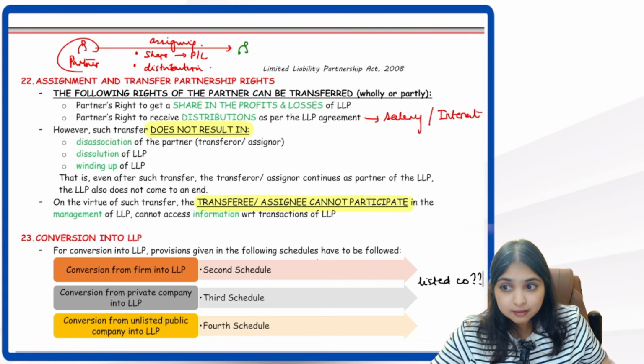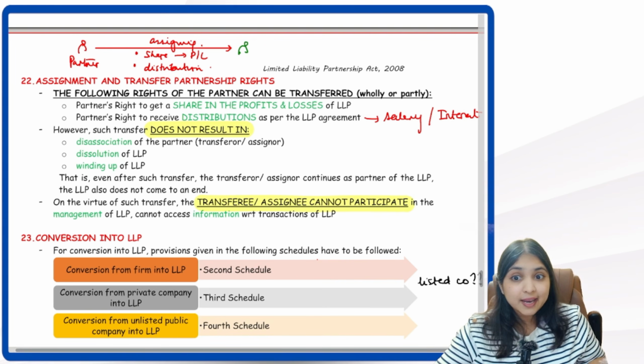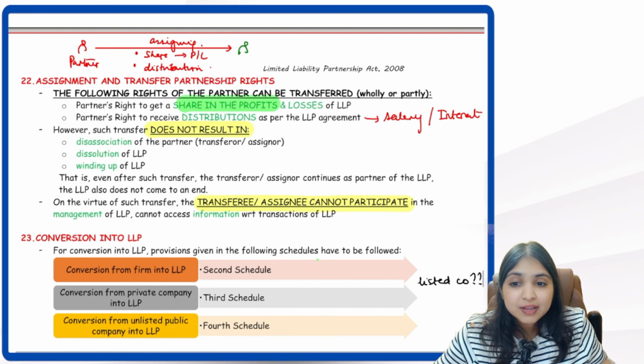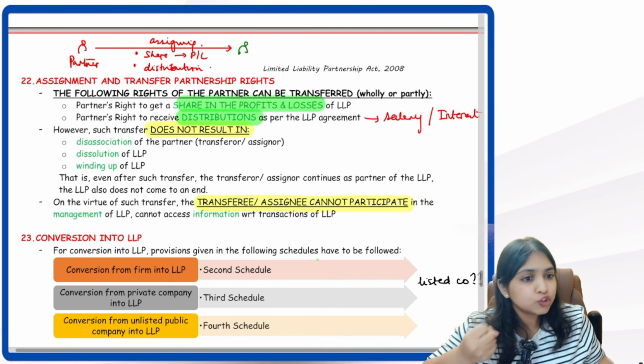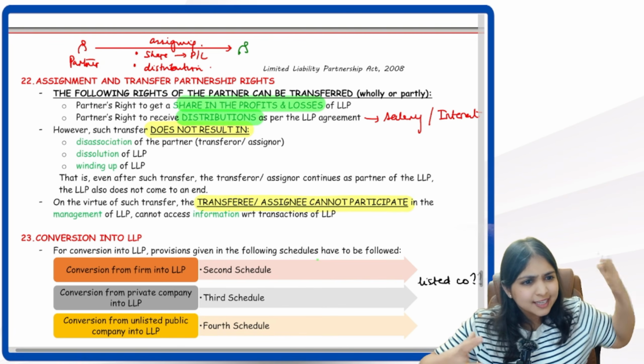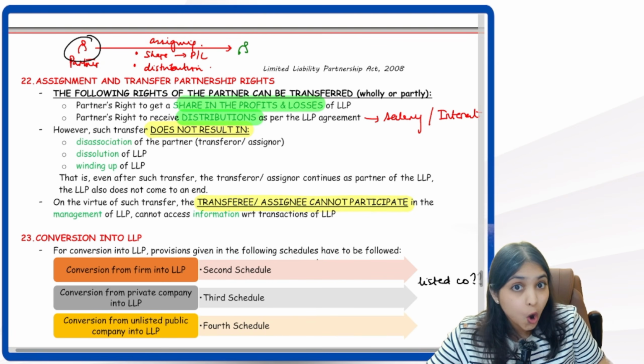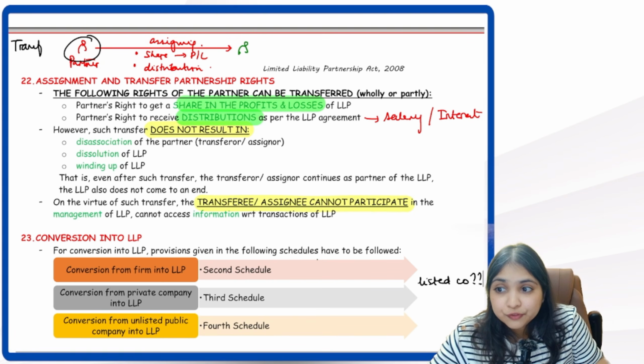So this partner, Mr. Red, has the right to get a share of profit from the LLP. He has the right to get some distributions from the LLP. What is he doing? He is assigning all this to some other person. So when he does this, can I call Red the transferor? Can I call Mr. Red the assignor?